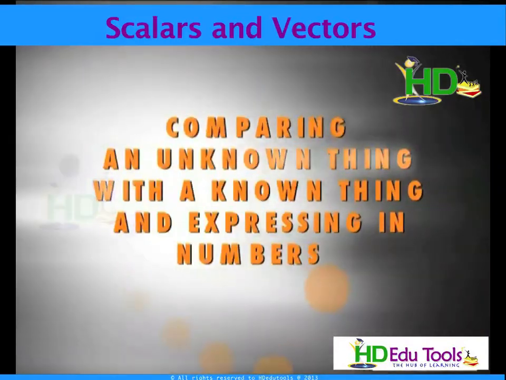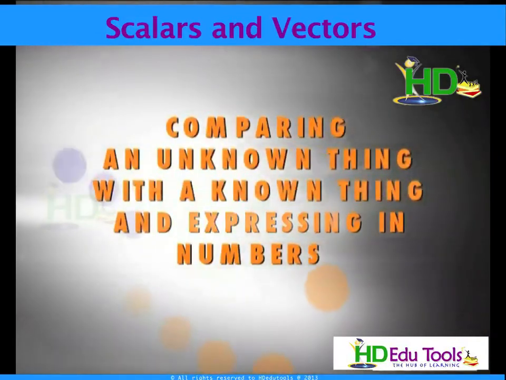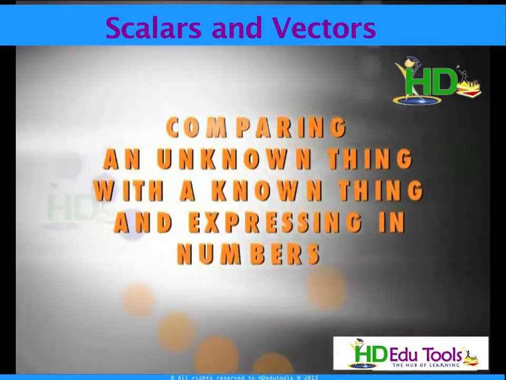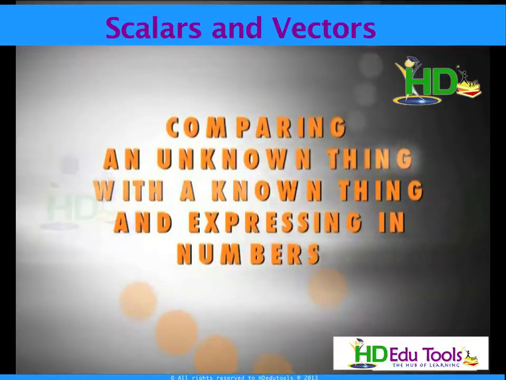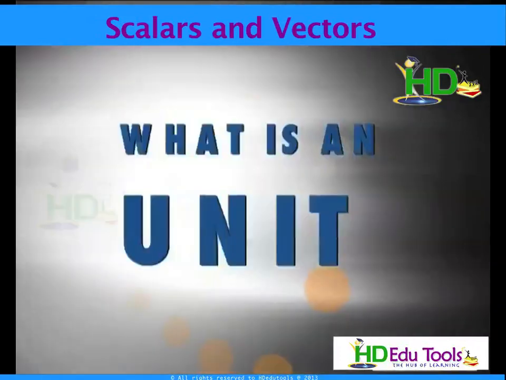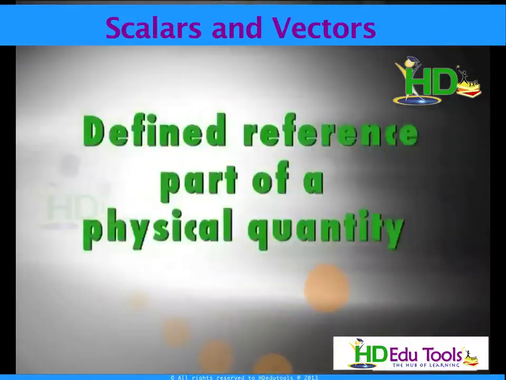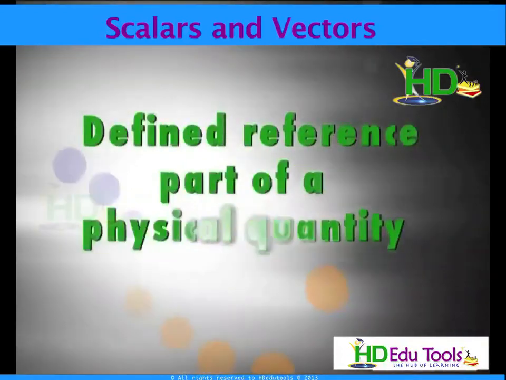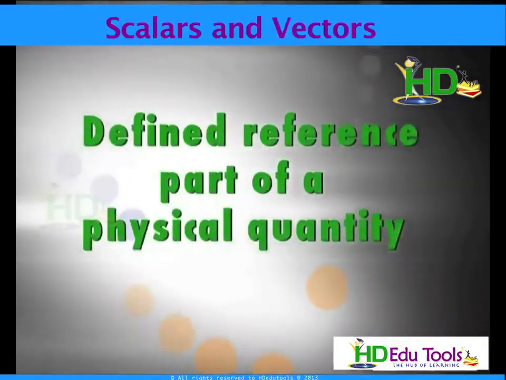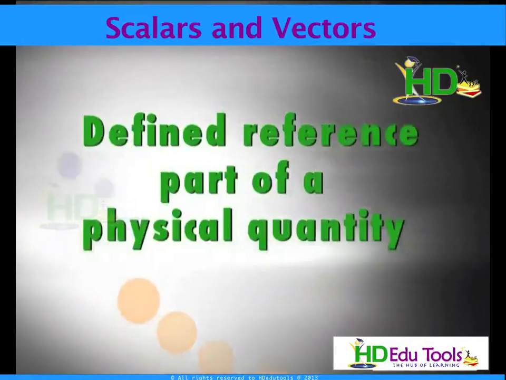When you measure an unknown thing with a known thing, we express that in terms of numbers as well as, in physics, especially with a particular unit. Now the question is, what is a unit? Unit is nothing but the reference-defined fundamental quantity, or the reference-defined smallest quantity of the physical quantity, using which we are going to compare or measure.